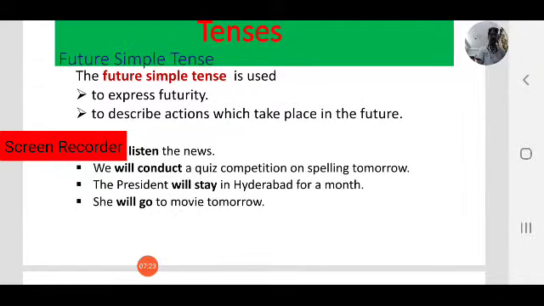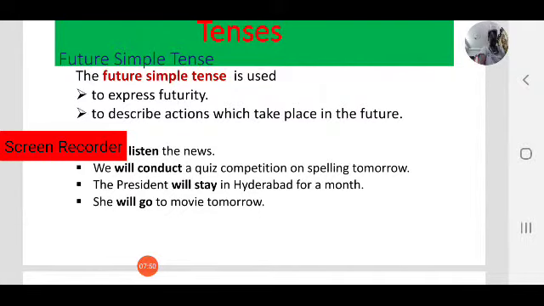Observe. Here what are the actions? In the first sentence, listen news. Second one, conduct quiz competition. Third one, stay in Hyderabad. Stay, that is the action. Go to movie in the last example.